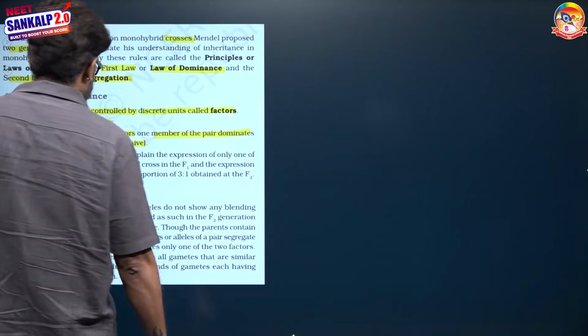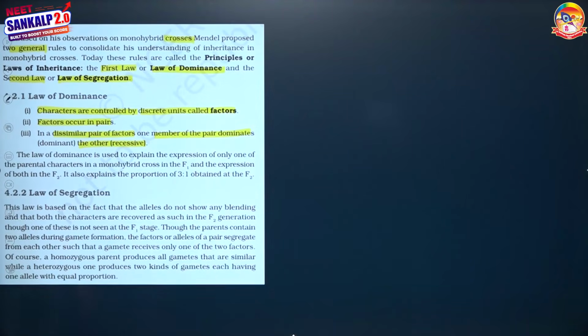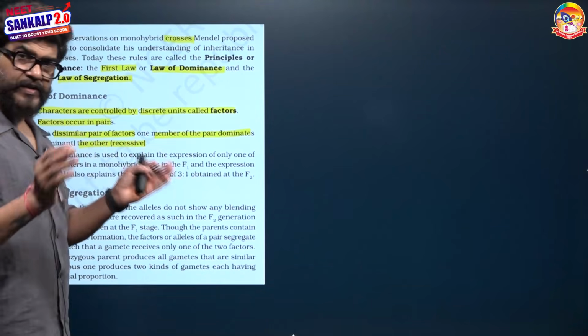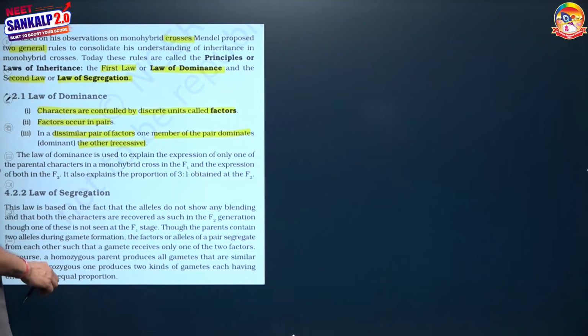So there are 3 points that indicate the law of dominance: the characters are controlled by discrete units called factors, factors occur in pairs, and in a dissimilar pair of factors, one factor dominates over the other. This is collectively called the law of dominance.